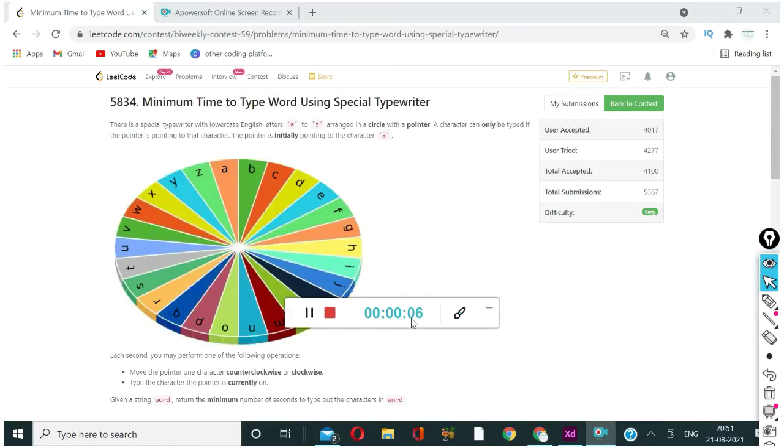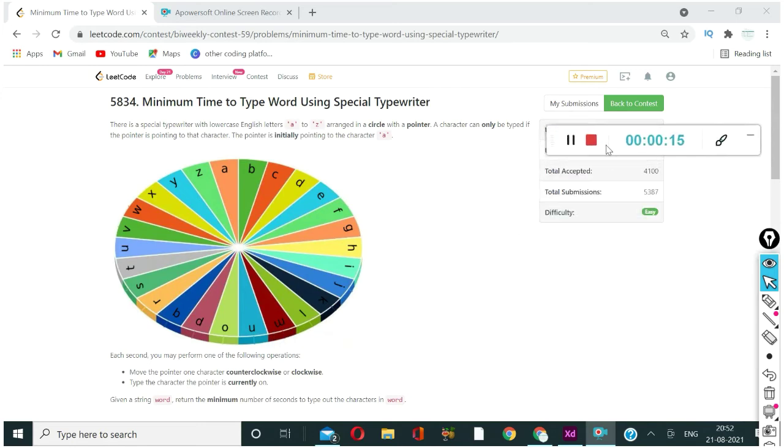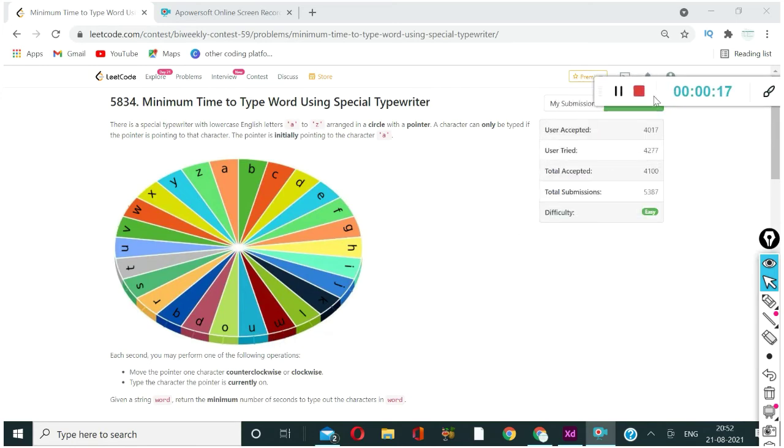So today we are going to solve question number 5834, which is from the Leetcode biweekly contest 59. Okay, so what we have to do in this question is, you will be given a string, something like ABC. Then you have to tell how many seconds it will take to type this string.